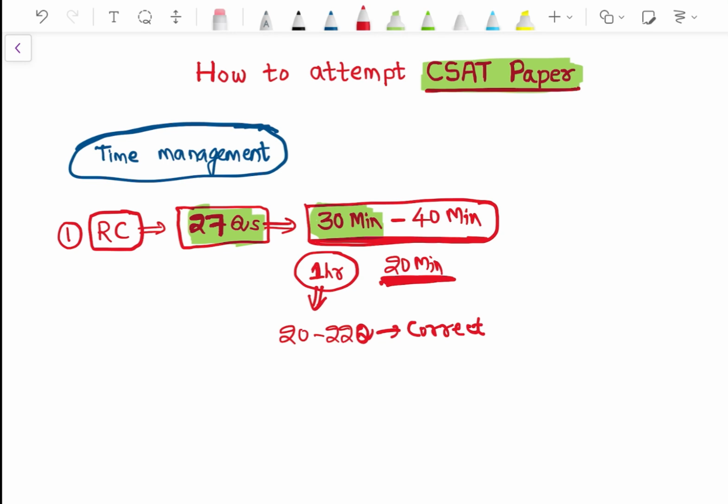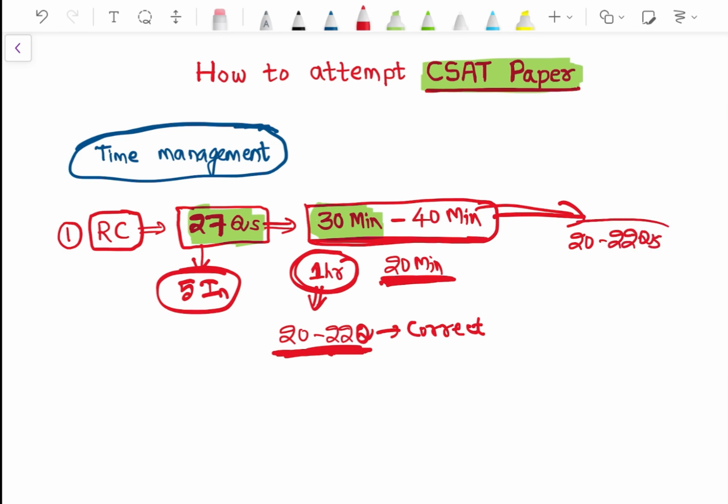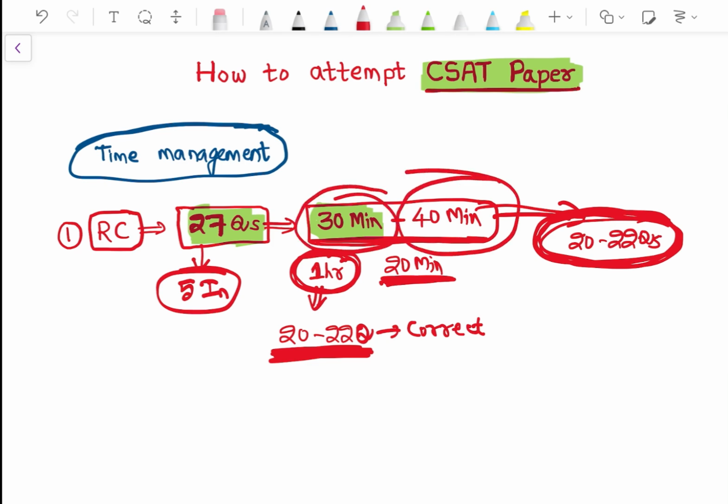In reading comprehension it is very difficult to get more than 22 questions correct. Out of 27, 5 will definitely be incorrect. So if you are investing 1 hour, you are getting 20 to 22 questions, and if you are investing 30 minutes also, you can get 20 to 22 questions. We might feel that investing more time will get more questions correct, but no, at max 20 to 22 questions. Those 20 to 22 questions you can get while investing 30 or 40 minutes also.